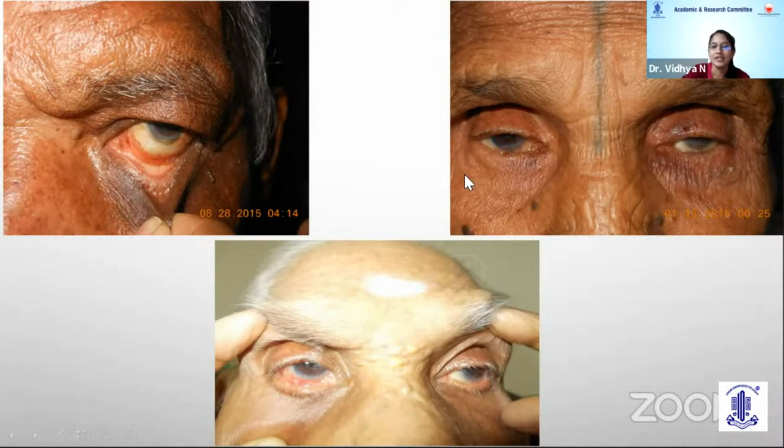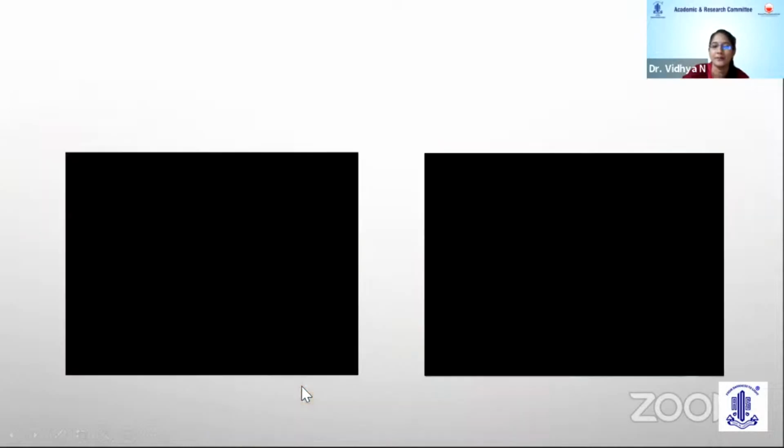Mind you, these kinds of changes are expected in involutional entropion, which usually affects the lower eyelid. But if we get an upper eyelid entropion, we need to carefully examine the eyelids and conjunctival surface for symblepharon formation like this, to rule out other cicatricial conditions involving the conjunctiva.